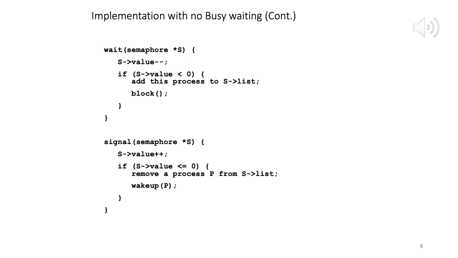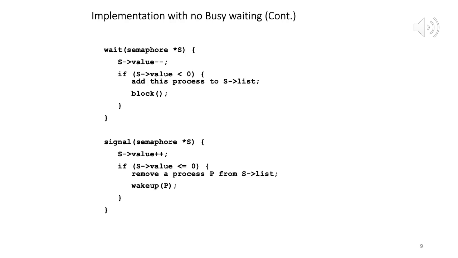Note that negative values are possible. Whenever we have a negative value, it means we have some processes waiting. So value is minus 1, which means remove a process P from the list and wake up P. So it will wake up P2. So now P2 can acquire the lock. Again, we are not adding the lock acquiring code here. So wake up P2, and now P2 can acquire the lock. Okay, and run.